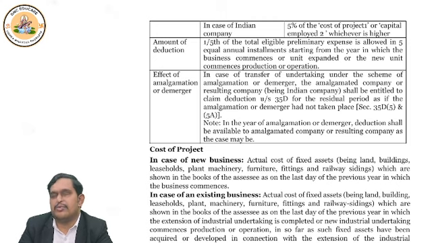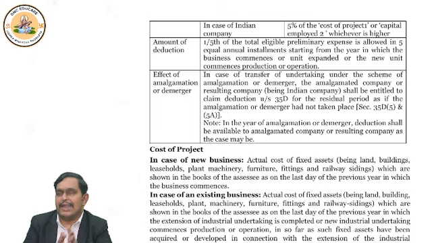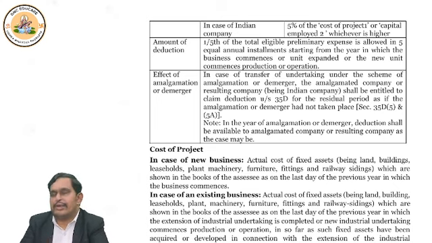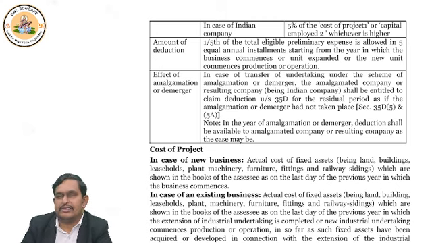Now, 2 terms we should understand. Very easy. What is cost of the project? Please remember, cost of project is cost of fixed assets, whether it is land, building, furniture, or fixtures, right? This is the cost of the project. And what is capital employed?